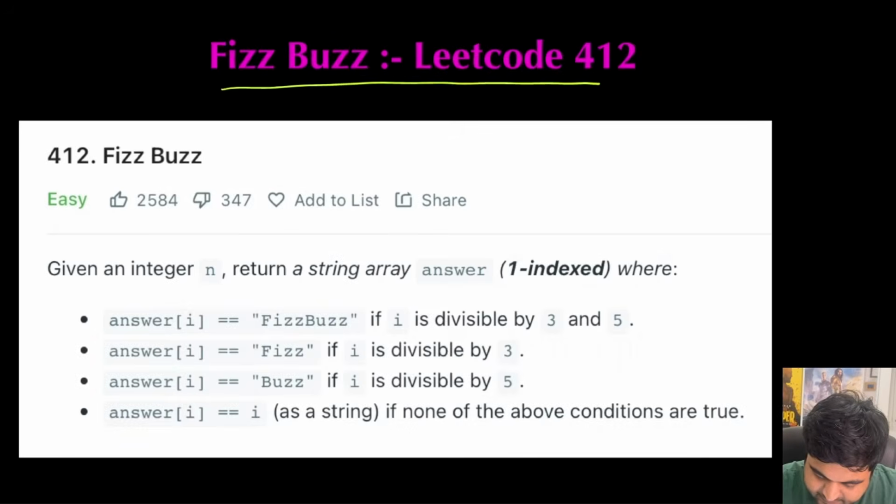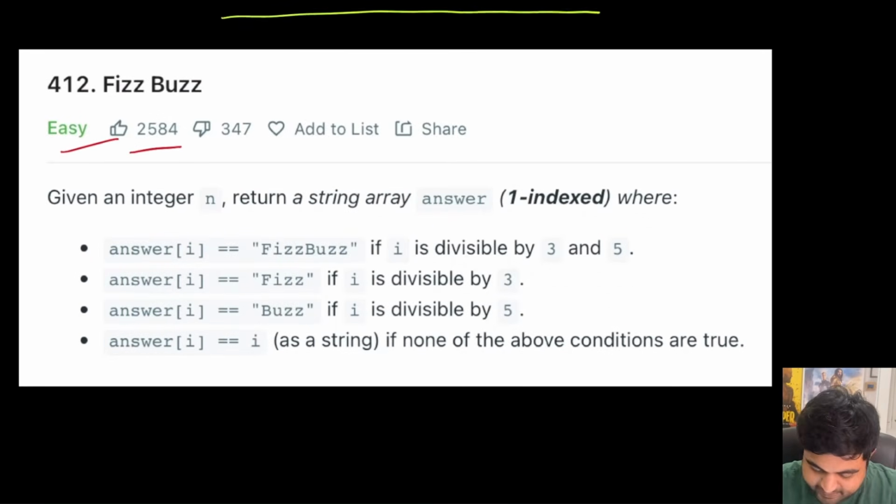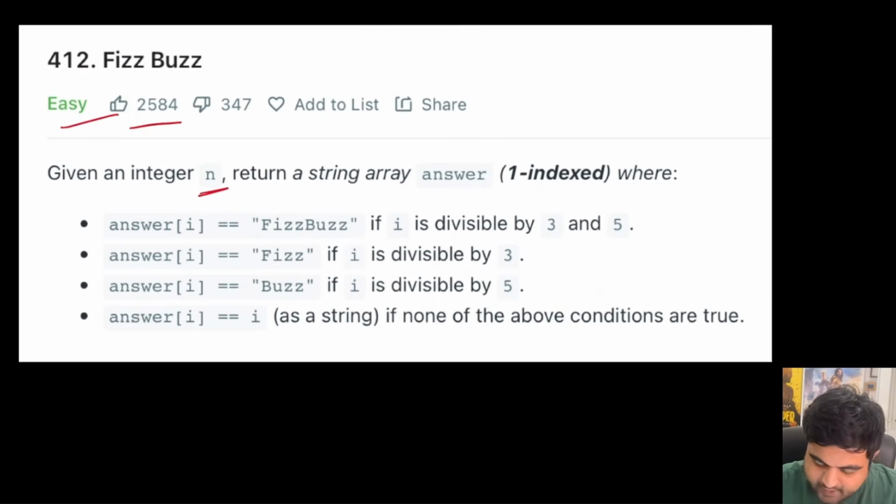We can see that this has been a very well liked problem and also a LeetCode easy problem. Basically, we are simply given an integer n, and for this integer n we need to return a string array called answer, and we are being told to return a one-indexed array. These are all just things to make it slightly more complicated, but this is a very easy problem.